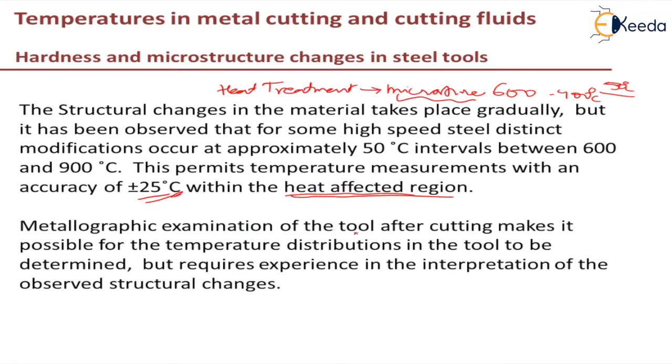Next, after cutting, you can also do a metallographic examination to determine the temperature distributions, but it requires experience and interpretation of the observed structural changes. You need to observe the structure in the microscope and then try to predict the temperature, so this requires some experience. So this is about using the hardness change and microstructural changes to predict the temperature.